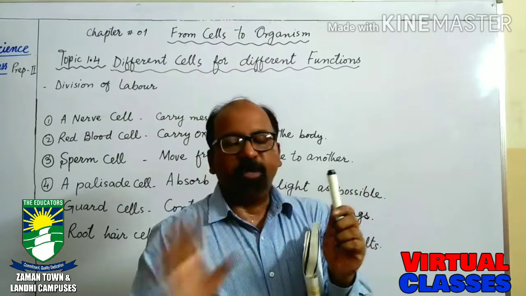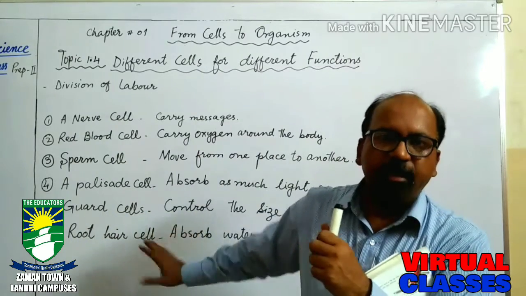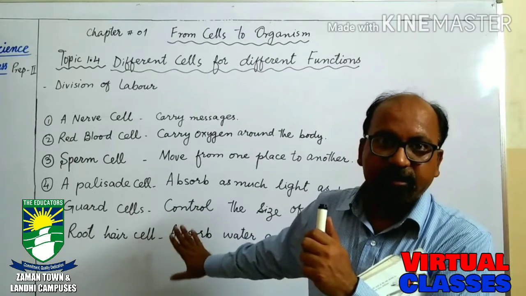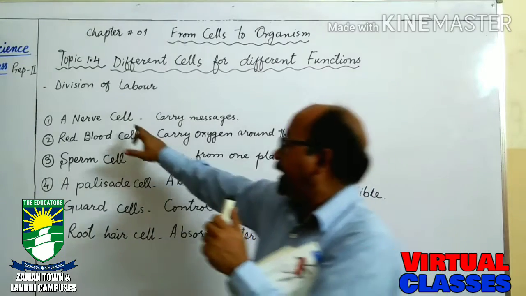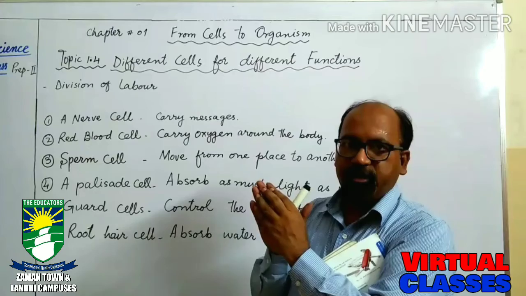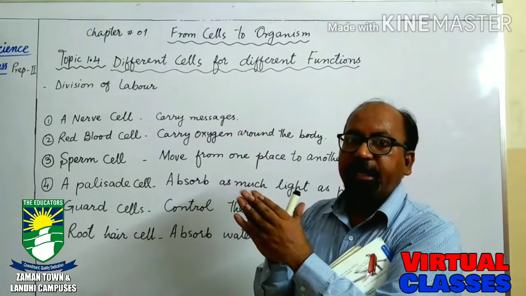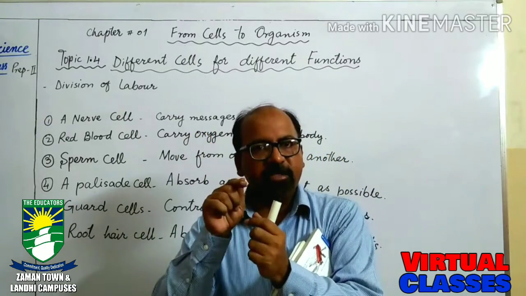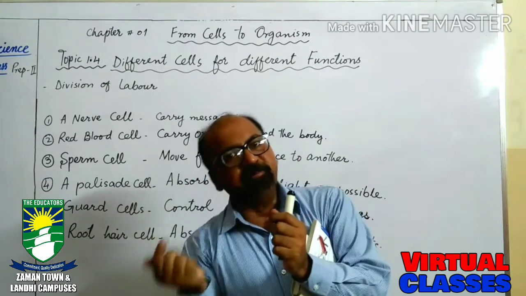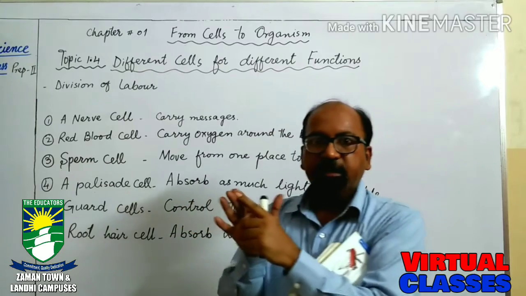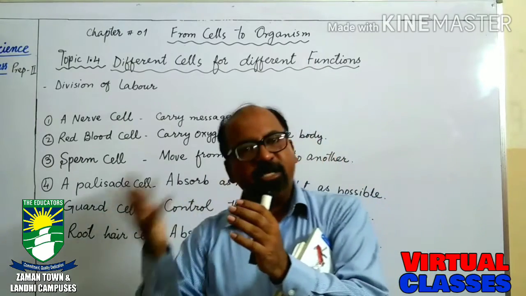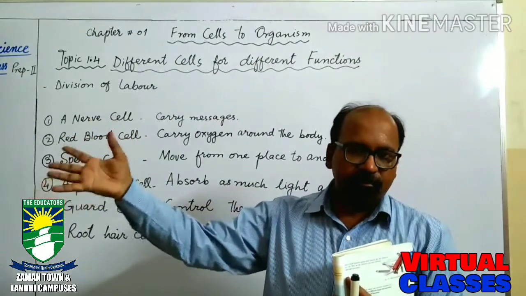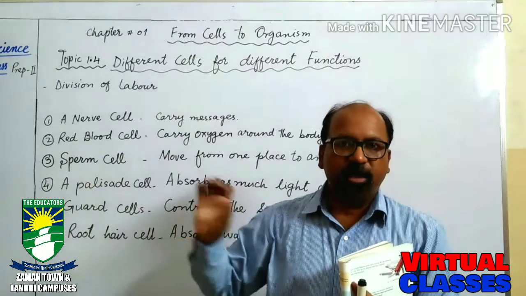If the object is present over here and by chance my hand touches it, I'm not watching that there is any hot object, but these nerve cells which are present in the whole body send a message to the brain, and then the brain receives the message and sends another message to the specific part, that is the reaction, and as a reaction I just take off my hand from that point.